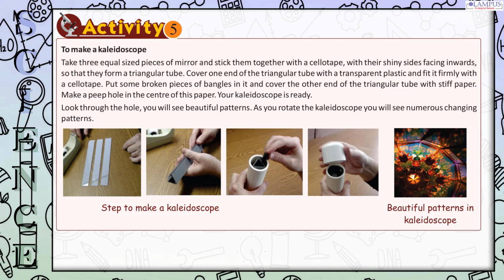Your kaleidoscope is ready. Look through the hole. You will see beautiful patterns. As you rotate the kaleidoscope, you will see numerous changing patterns. Steps to make a kaleidoscope. Beautiful patterns in a kaleidoscope. Dispersion of light.